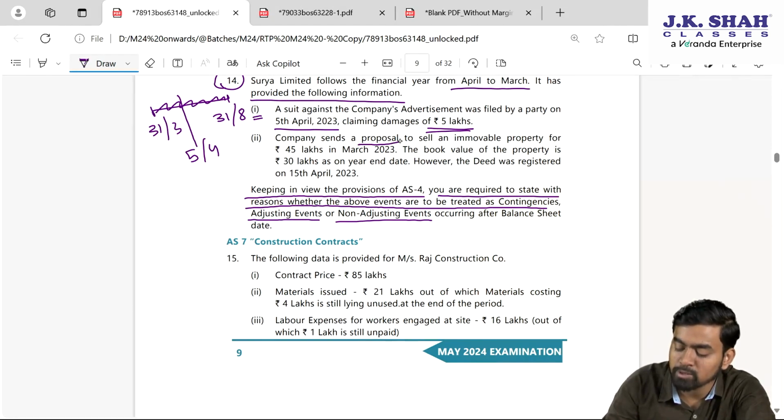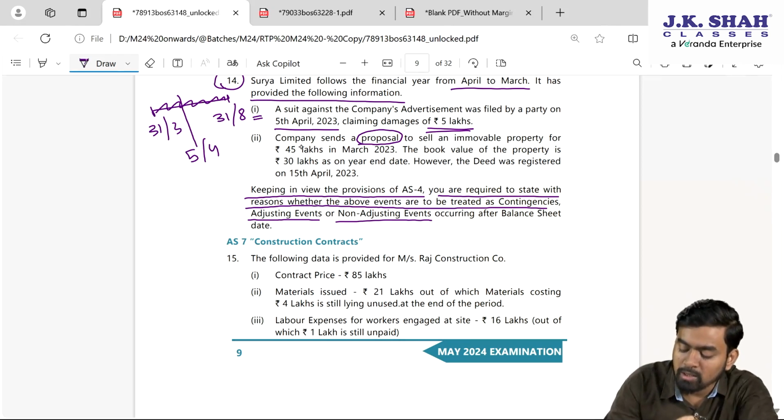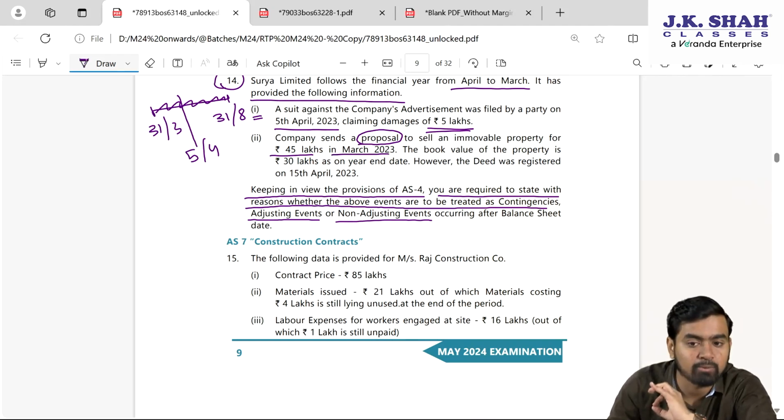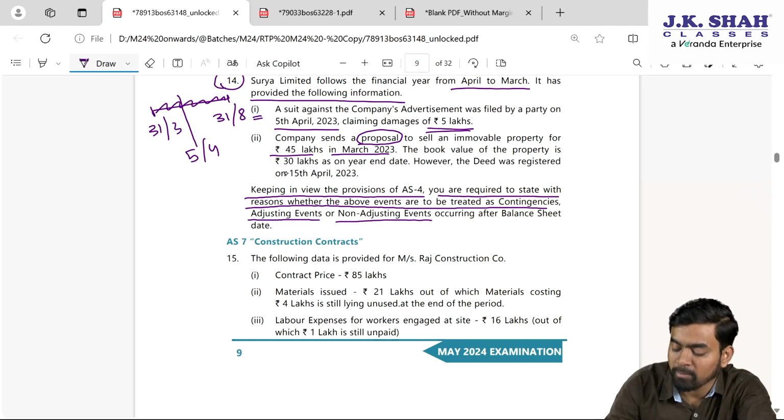Second one says what? Company sends proposal. Okay, this is proposal, my dear students. Try and understand. The language is absolutely fine language they have used. Company sends proposal to sell an immovable property for 45 lakhs in March. So they have just sent the proposal. That is negotiation, that's it. Proposal, negotiation does not amount to condition on the balance sheet date. The book value of the property is 30 lakhs as on year end.